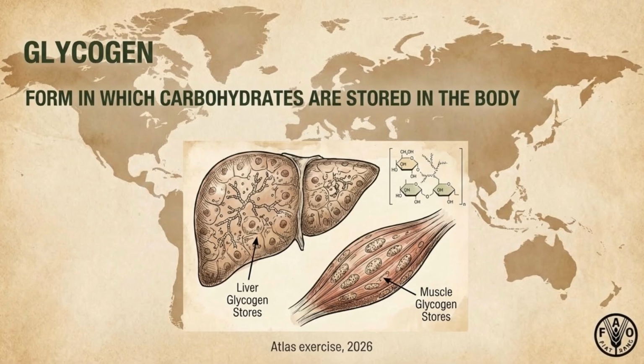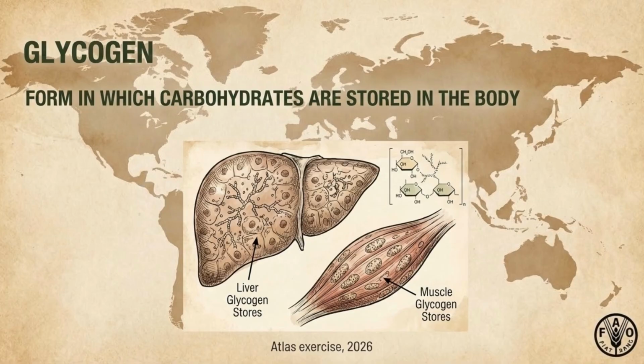Glycogen is the stored form of glucose found in the liver and muscles. It acts as the body's quick energy reserve. What it does: fuels workouts, maintains blood sugar, prevents fatigue. Muscle glycogen is used during exercise. Liver glycogen maintains blood glucose between meals.